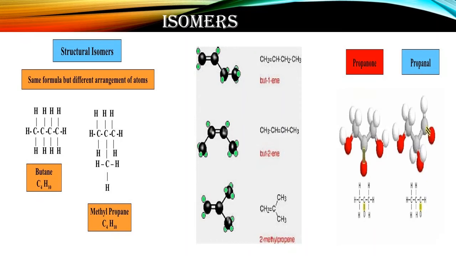Like that, in propanone CH3COCH3, whereas propanal CH3CH2CHO. So number of carbon atom and hydrogen atom, oxygen atom are similar in both cases, but entirely they are different in their function group. You can see and you can write and you can learn about the difference.